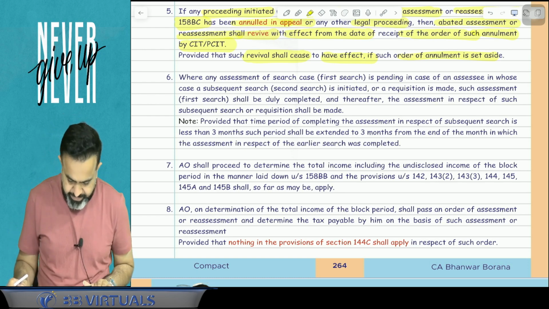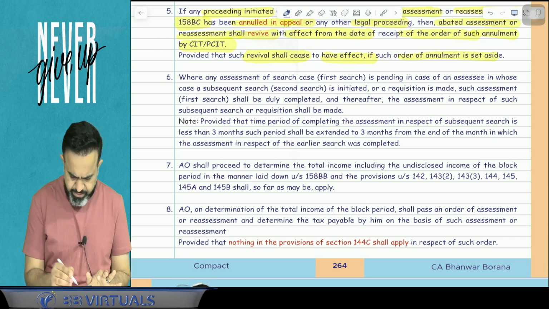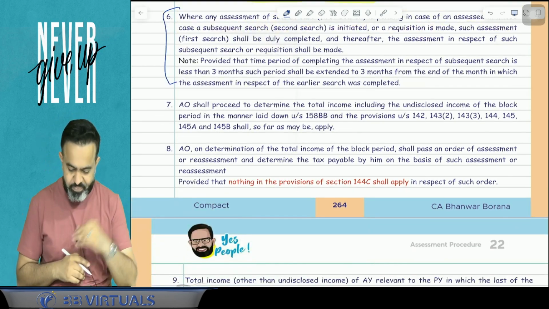What this point number 6 is, try to understand. Point number 6 we will discuss after some time. Just skip point number 6. Let's discuss point number 7. What does point number 7 say?